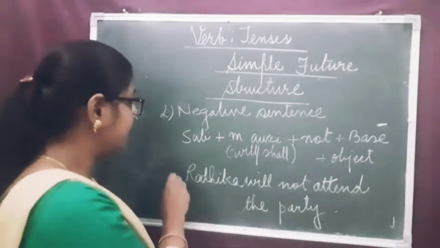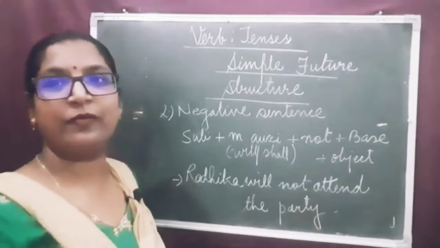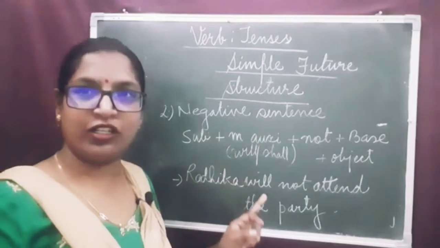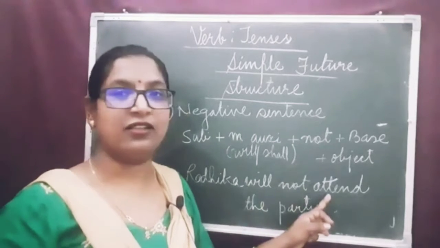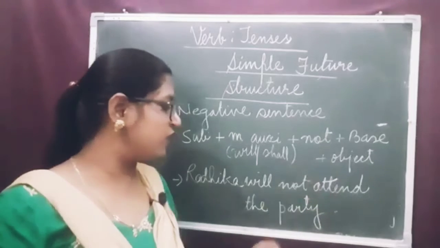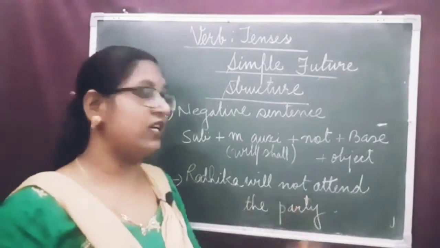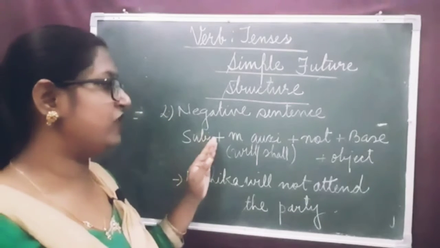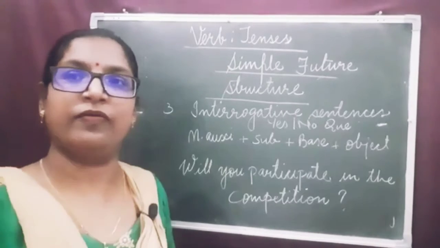Let's see the example. Radhika will not attend the party. Radhika is the subject, will is the modal auxiliary, not is the word of negation, attend is the main verb in its base form, the party is the object. Likewise, with the help of this structure, we make the negative sentences.